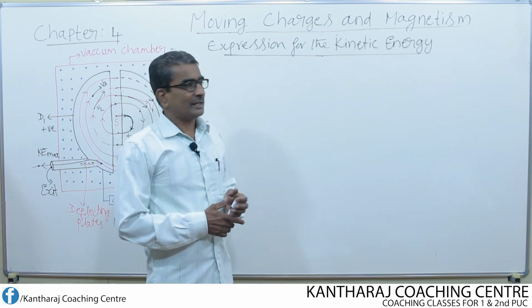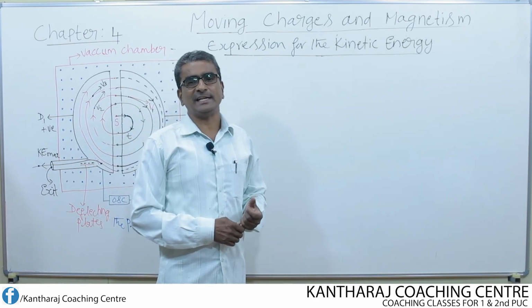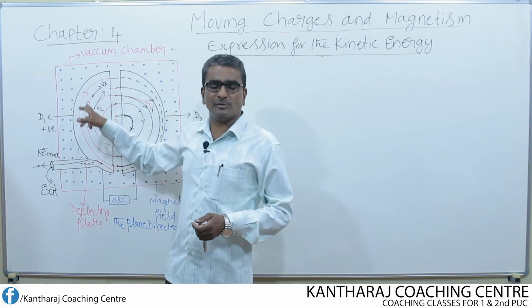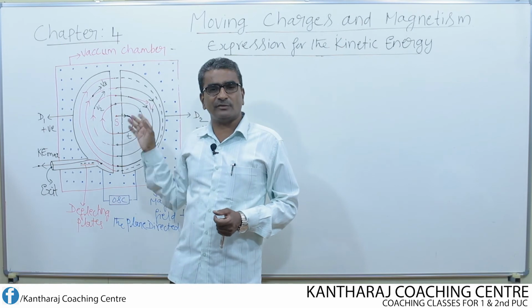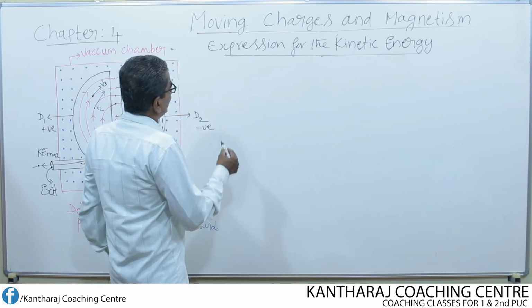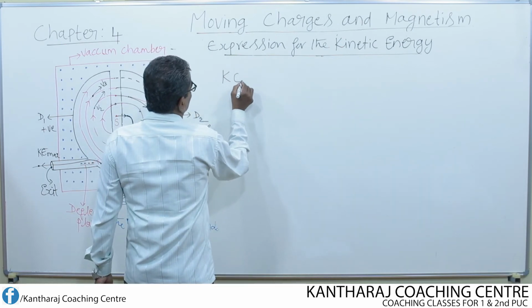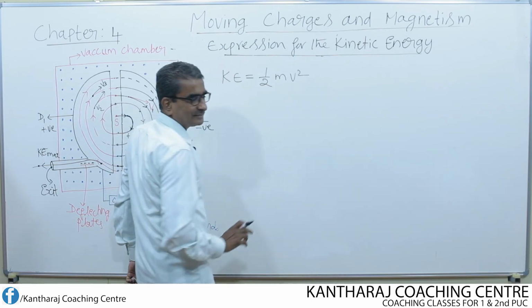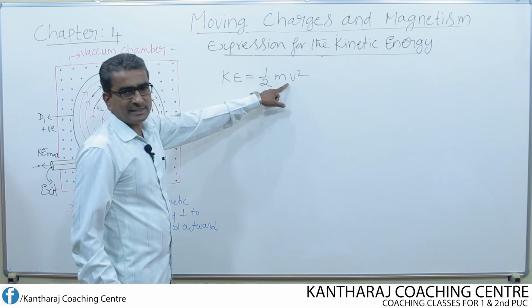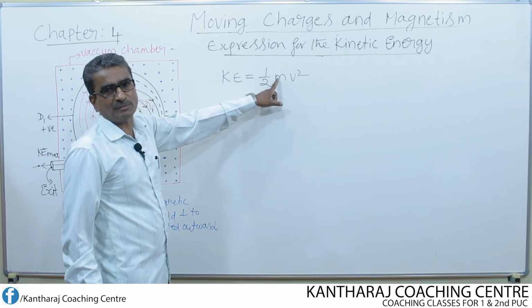Now let us derive the expression for the kinetic energy of the charged particle which is describing circular motion inside the Ds of the cyclotron. You know the expression for kinetic energy is half mv square. v is the velocity and m is the mass of the charged particle.